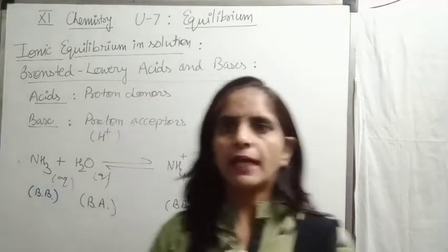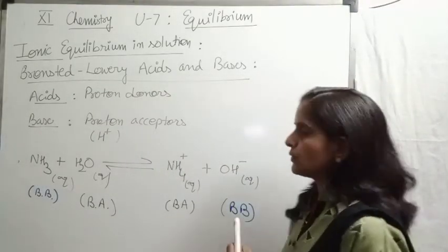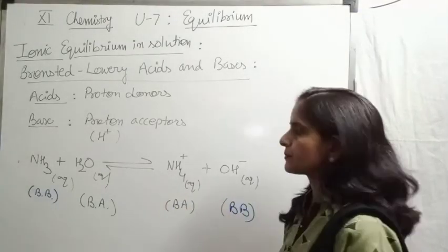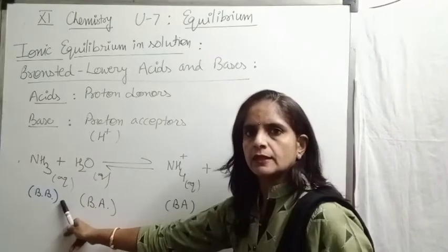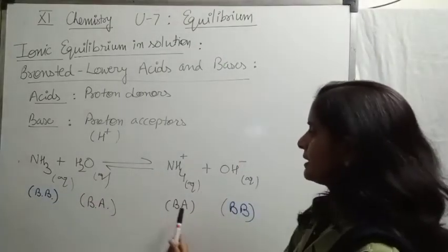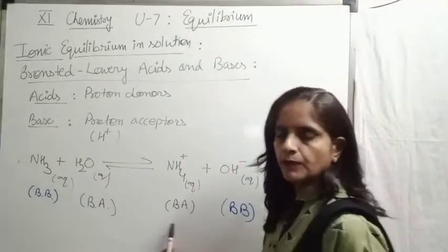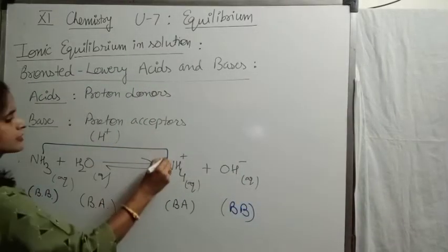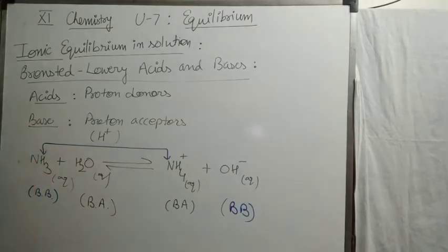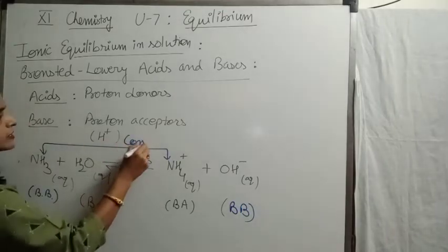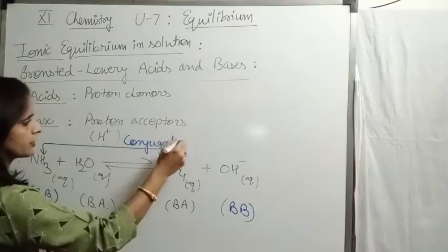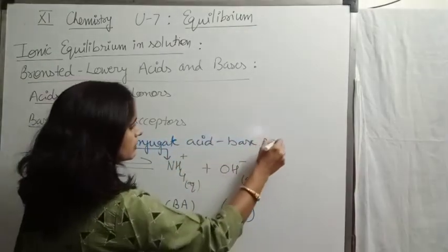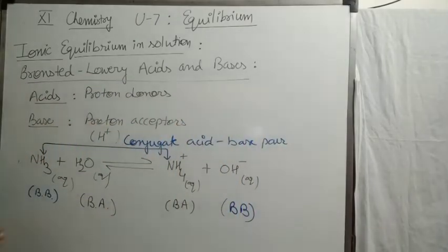Now if you check carefully, in this reaction we are getting two acid-base pairs. Ammonia is a base. Its acid is ammonium ion. So this is one pair of acid and base. We call it a conjugate acid-base pair. I will tell you the definition. Now check the second pair.